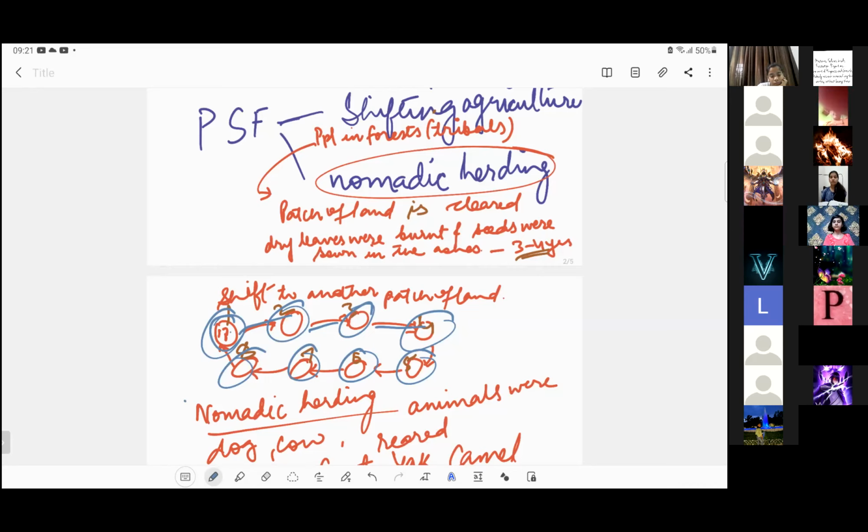So ultimately, like suppose I start asking questions from Bhavya and then I keep on moving. Ultimately, when the last person is left, I will come back to Bhavya again. In the same way, they don't know that this is the land that they had left long time back, but in a process where they keep on moving, ultimately they come back to that particular land which was used by them for the first time for shifting cultivation. Right?